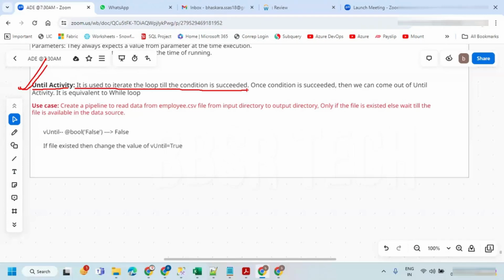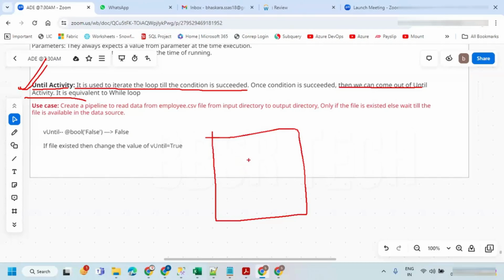So I'm going to keep the condition inside the until activity. Checking the file is the condition. Once that condition is succeeded, then we can come out of until activity. So until activity is going to iterate. This is like a while loop. While loop means once the condition is satisfied, then only it will come out of it.